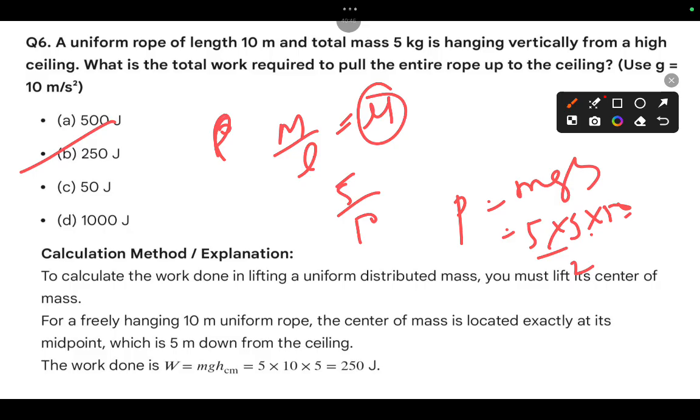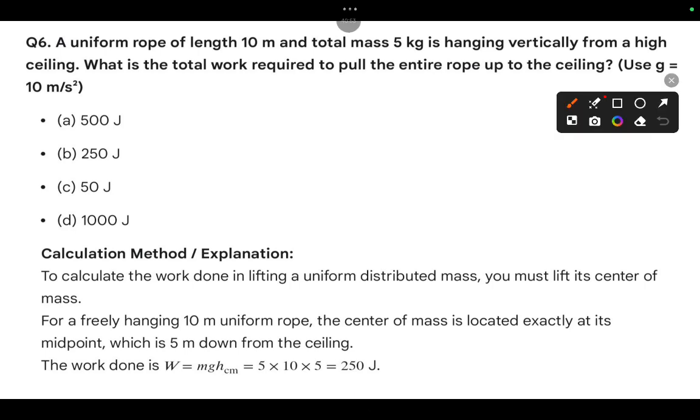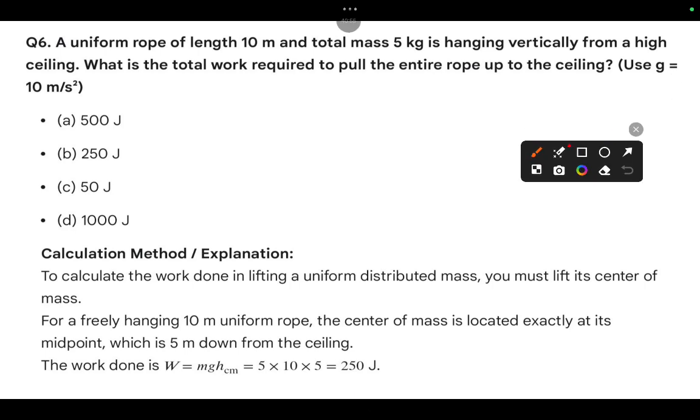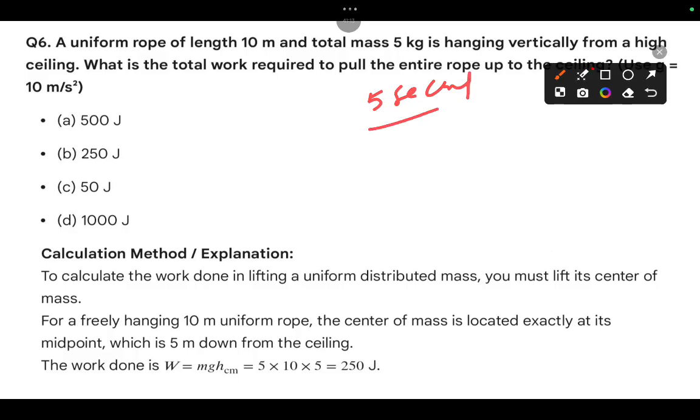So power, what about the time? That also we should recall. Time is not given. Please choose the time, you can take 5 minutes or 5 seconds. Sorry, you should use 5 second time.